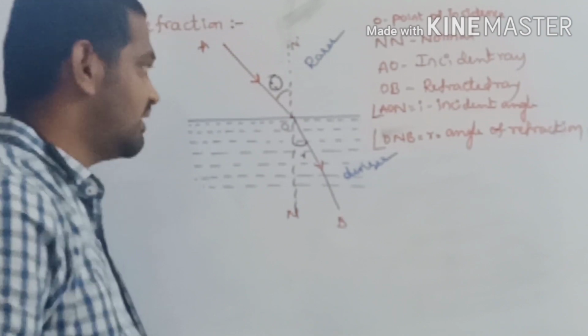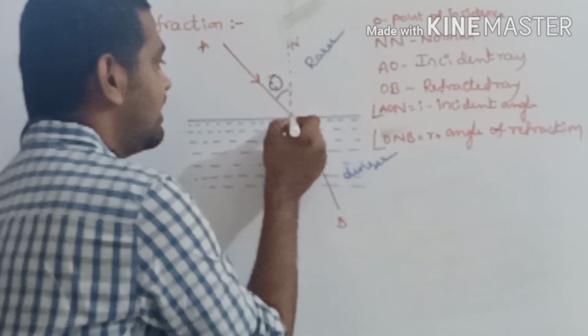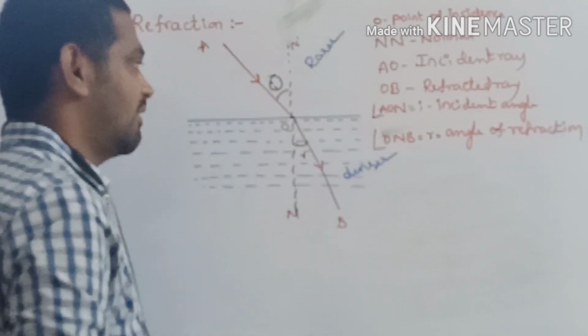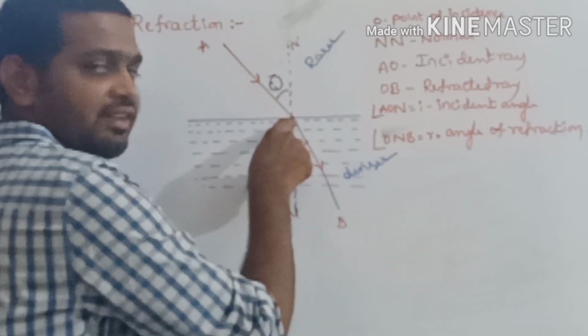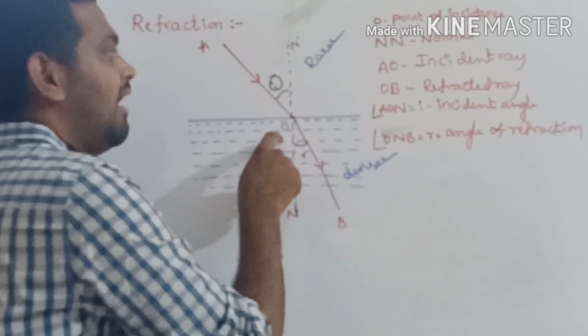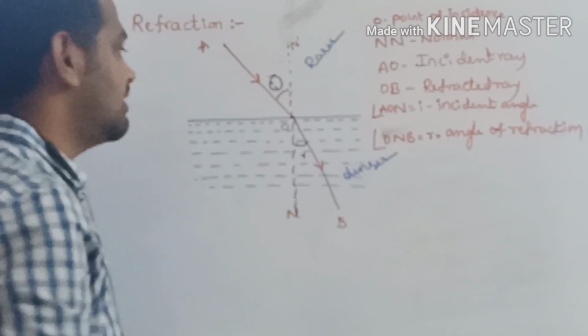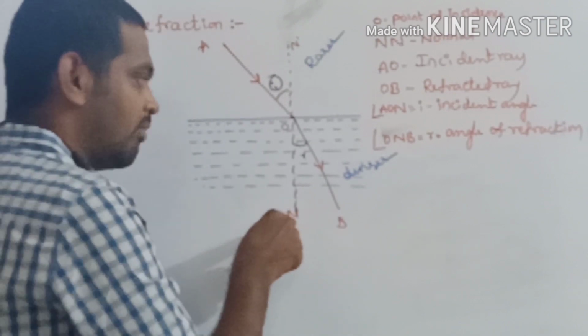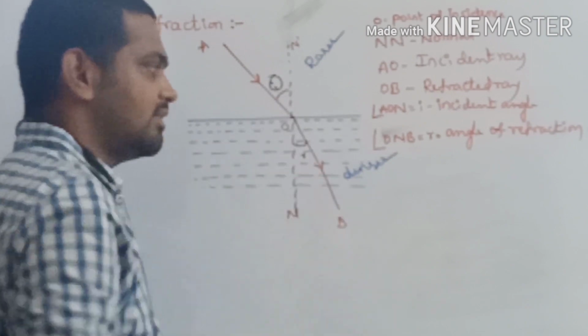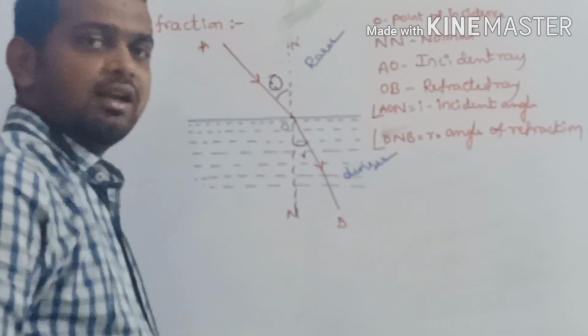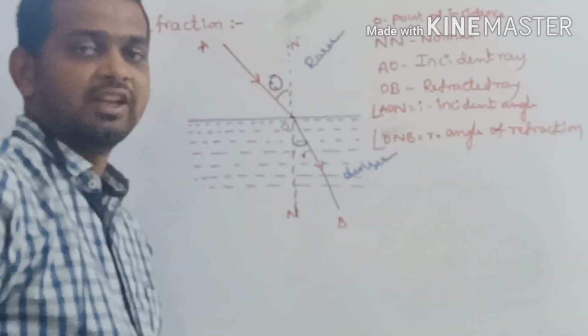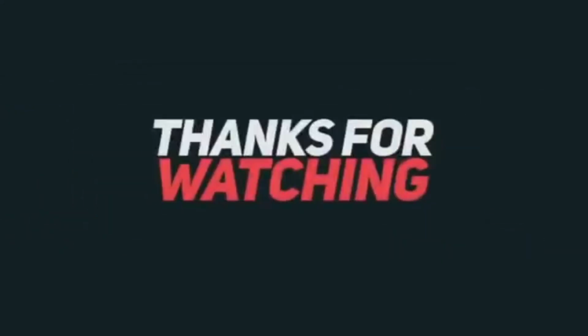The point where the incident ray meets the interface, that point I took as the point of incidence. O here I had taken as the point of incidence. Now the angle between the normal and the refracted ray I consider as the angle of refraction. Clear? So far we discussed the definitions.